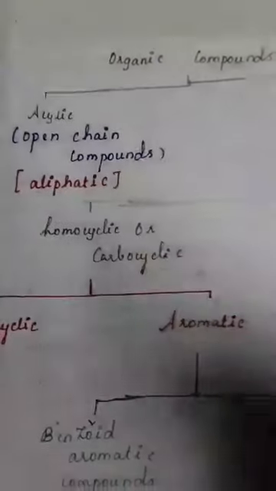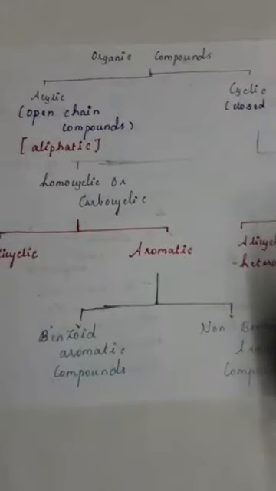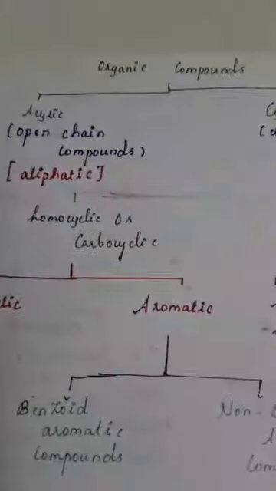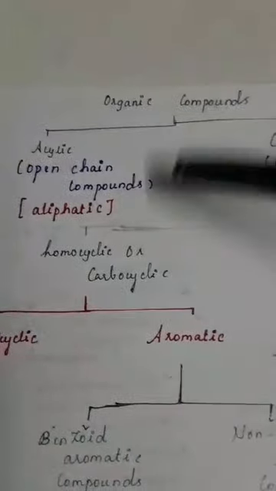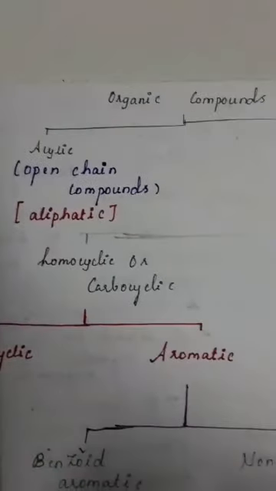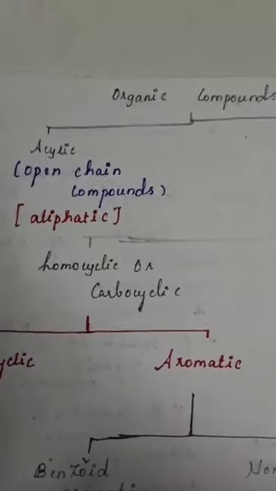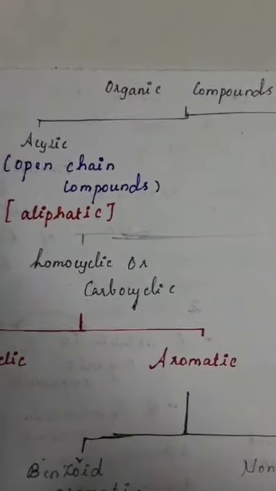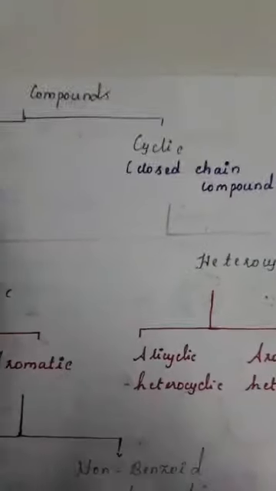Coming back to organic compounds, they have two types: acyclic compounds and cyclic compounds. In the name itself, acyclic means absence of cycle. It is an open chain compound. What is meant by an open chain compound? For example butane, in a straight line or in branched carbons, which will not be in cycle form. So they are called acyclic.